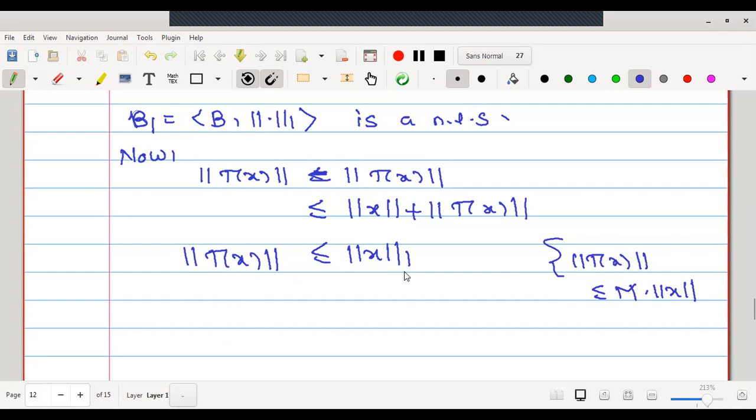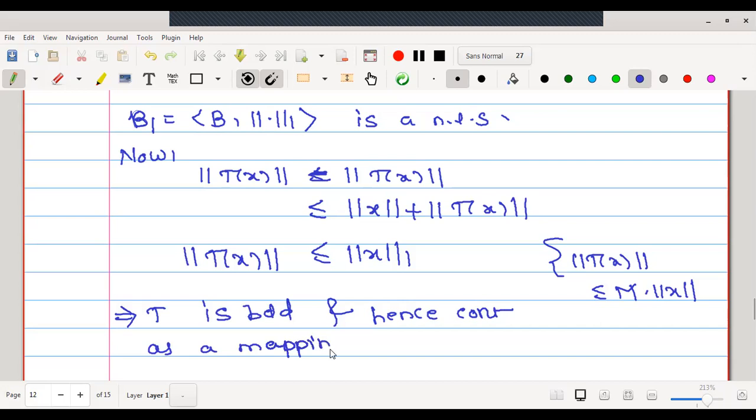Here this is a norm defined on B1. Therefore the domain is B1 and the codomain is B dash. Therefore, this implies T is bounded and hence continuous as a mapping from B1 to B dash.